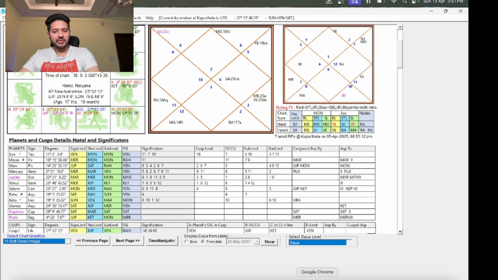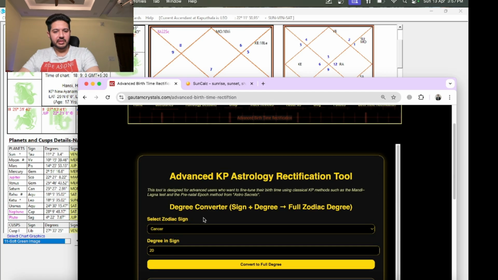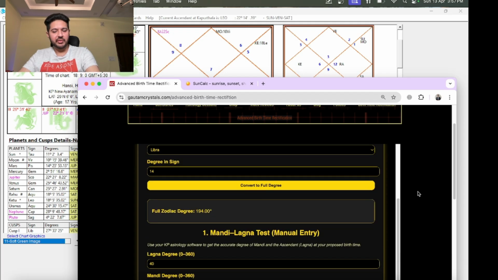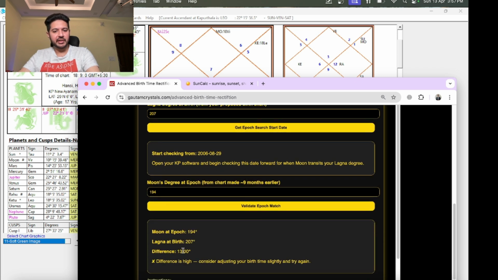So now let's go back to the website and enter the details here. So it's Libra and degree is 14. So full degree is 194 degrees. So you will get 194 degrees here. Now, based upon my experience, that's pretty good. That shows only 13 degrees of difference. Anything less than 15 is still good. You have to adjust it slowly and steadily until this matches, right?